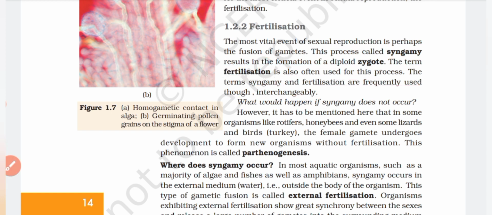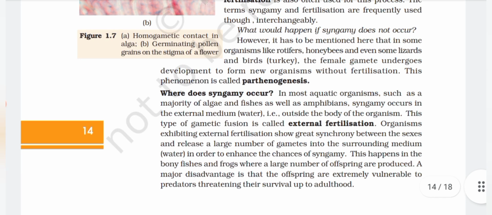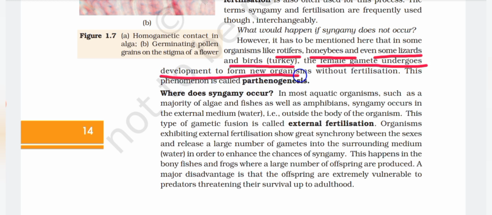However, it has to be mentioned here that in some organisms like rotifers, honeybee and even some lizards and birds, that is turkey, the female gamete undergoes development to form new organisms without fertilization. This phenomenon is called parthenogenesis.